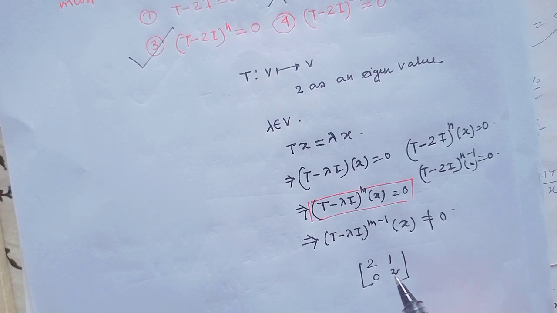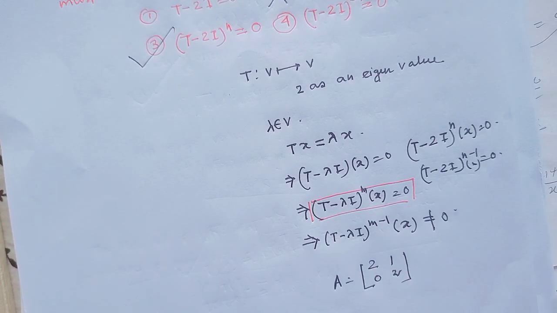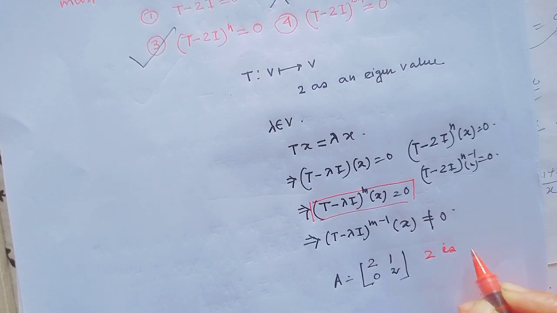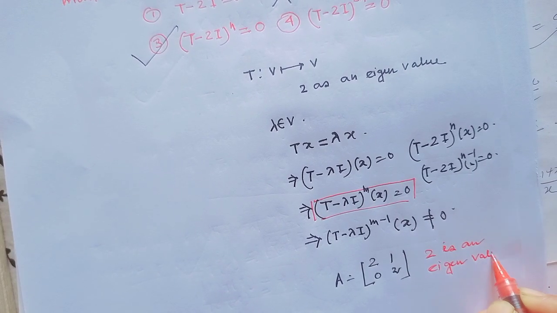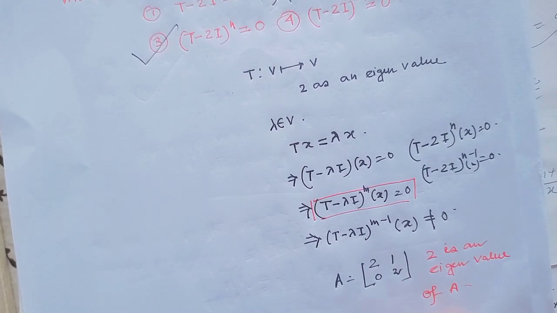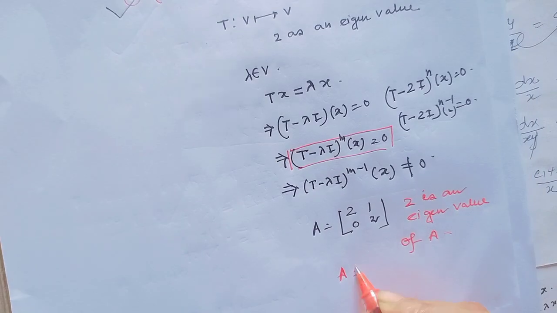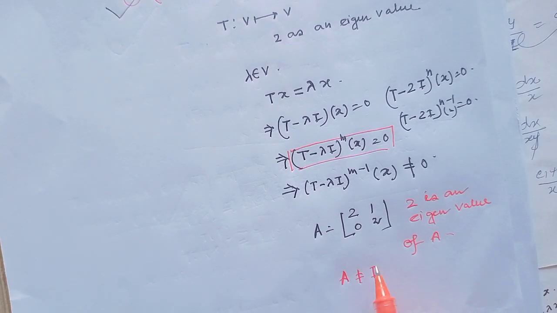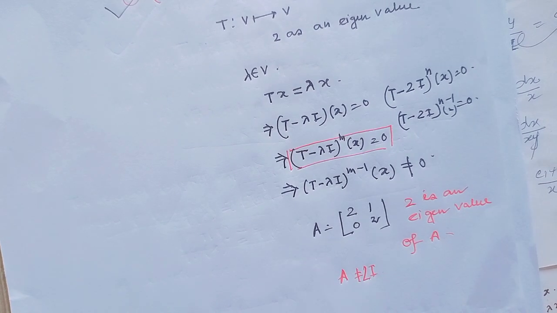Notice 2 is an eigenvalue of the matrix A. And notice here A is not equal to 2I.